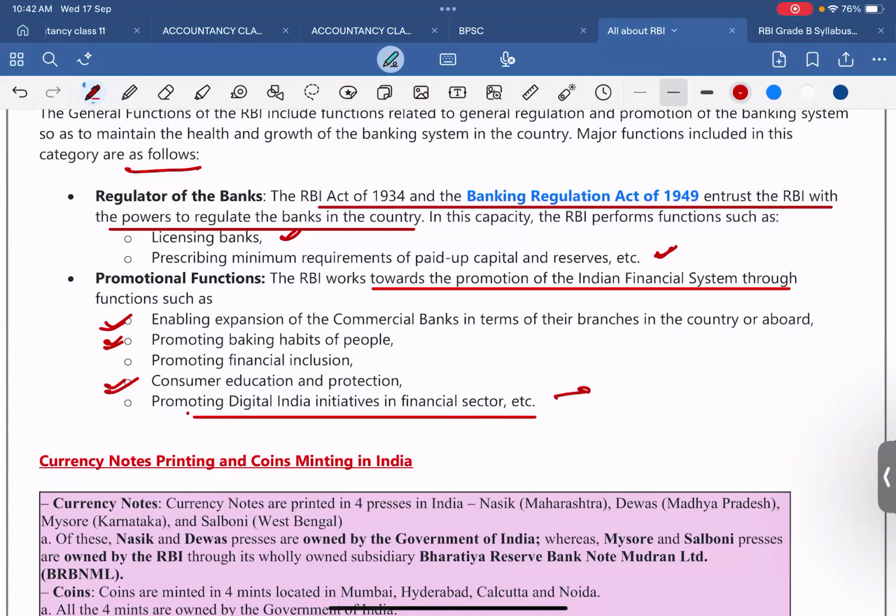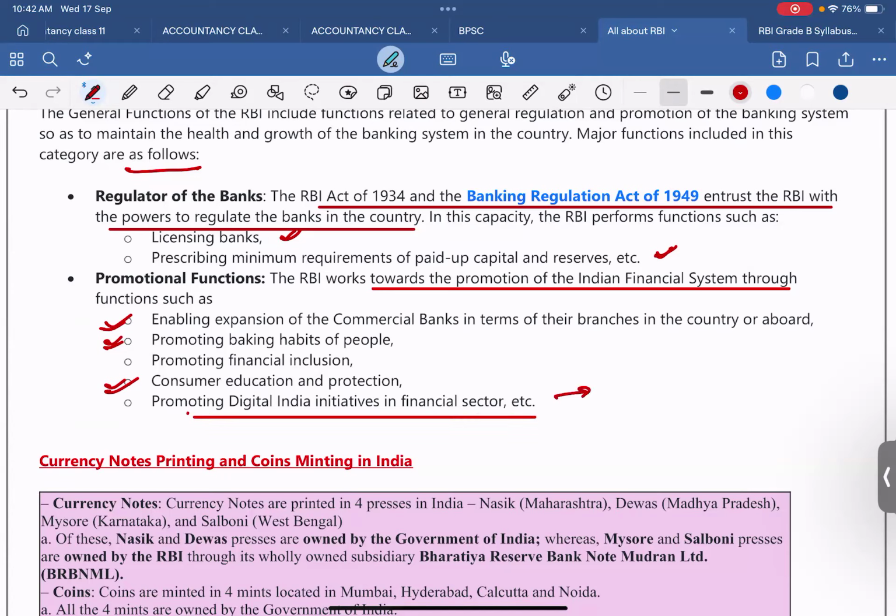Digital India means we have also seen the e-rupee. We have seen things like the UPI system that come under the Digital India initiative in the financial sector. So these are the promotional functions of the RBI towards the promotion of the Indian financial system.